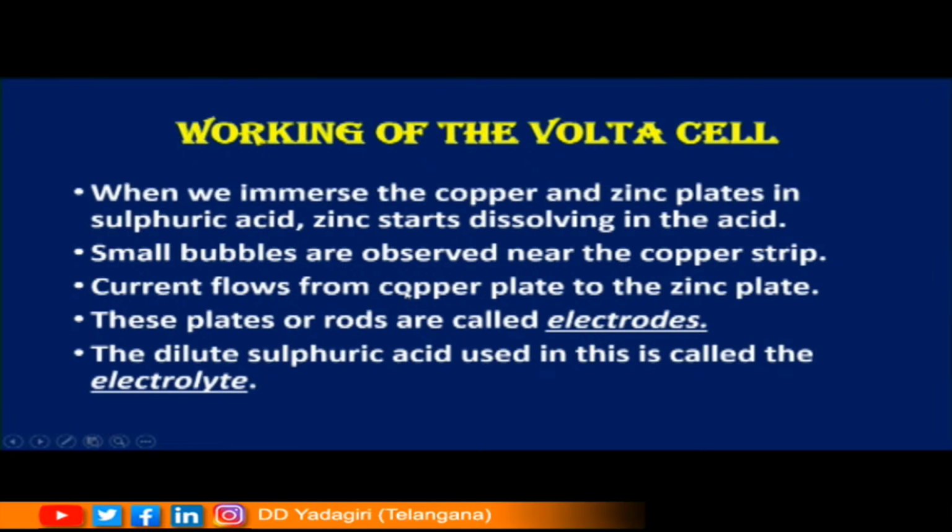So actually what is happening here children, when zinc is dissolving in this acid, electrons are getting dissociated. It is getting converted into zinc ion. These electrons are moving towards the copper plate and thus current is flowing from copper to zinc plate. These plates or rods are called electrodes. So the copper terminal and the zinc terminal here are called the electrodes, and the dilute sulfuric acid used in this is called the electrolyte.